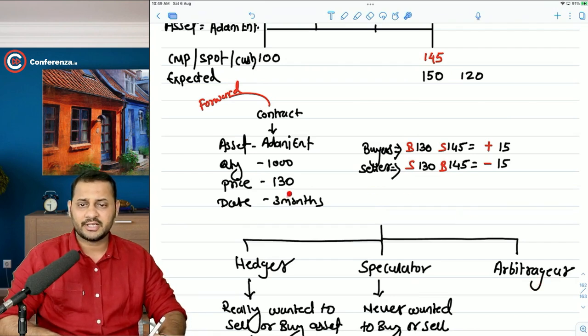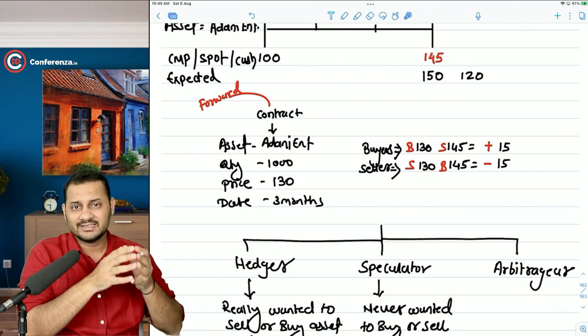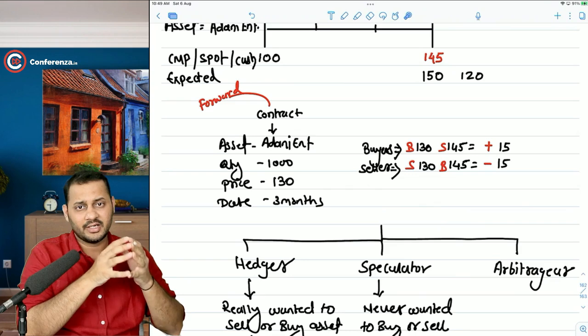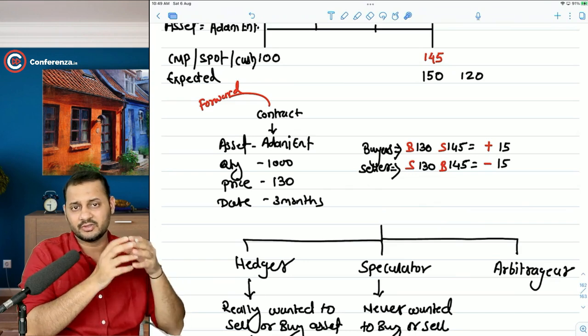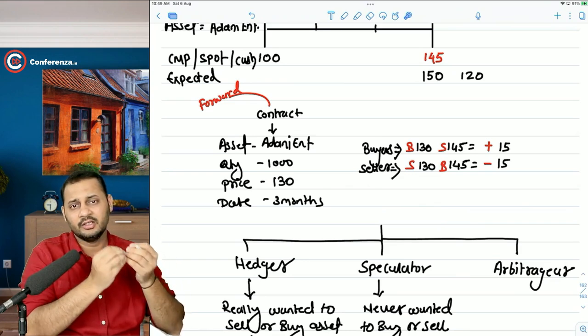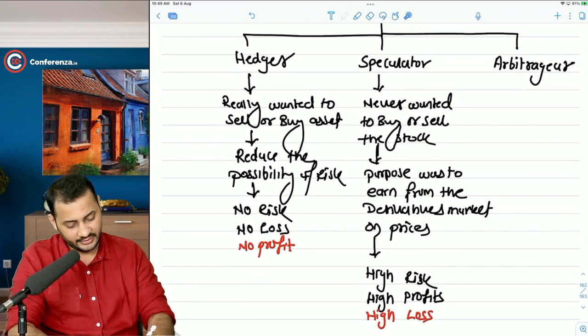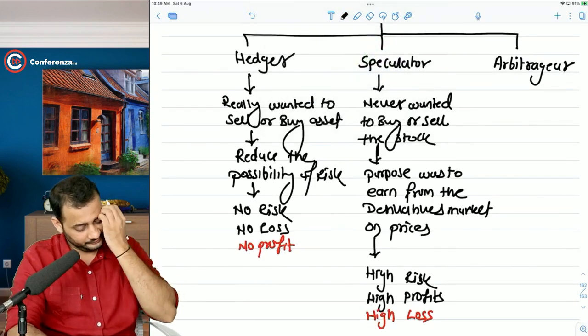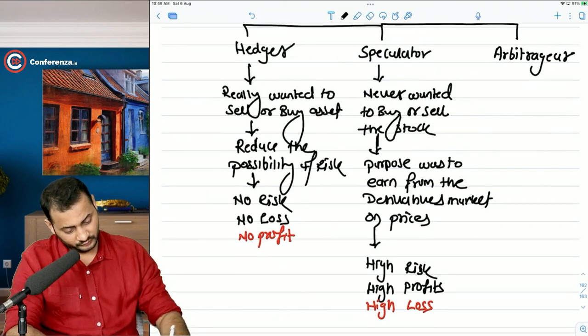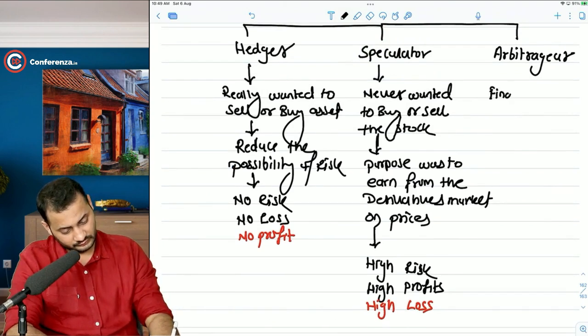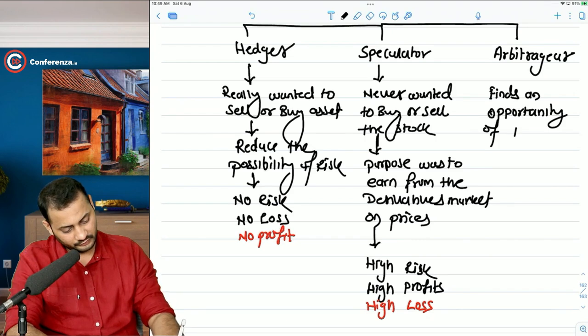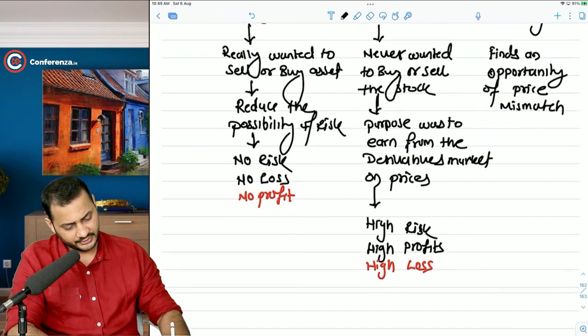So this is the actual forward price. Arbitrator means what? A person who buys the item at a lower price and sells it at a higher price so that he can gain from the market, a small gain without any loss. So let me tell you one thing. Let's just write down. Finds an opportunity of price mismatch.